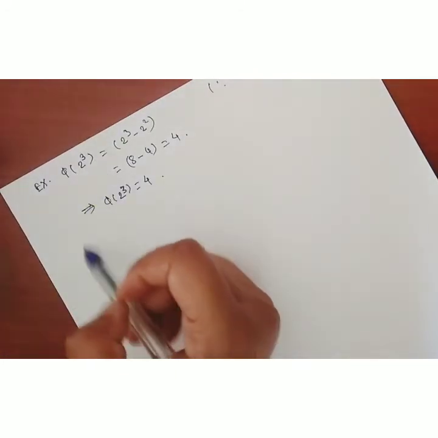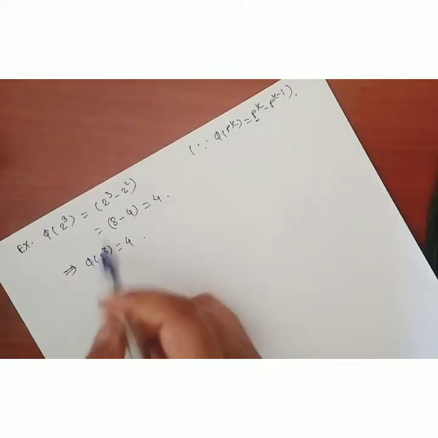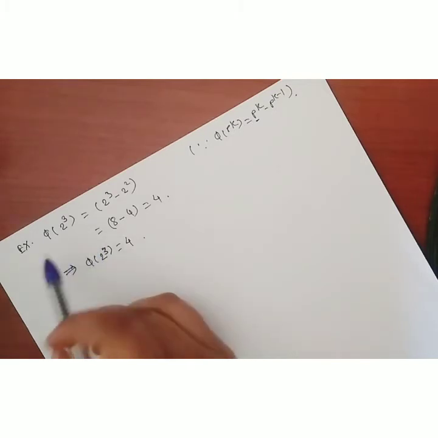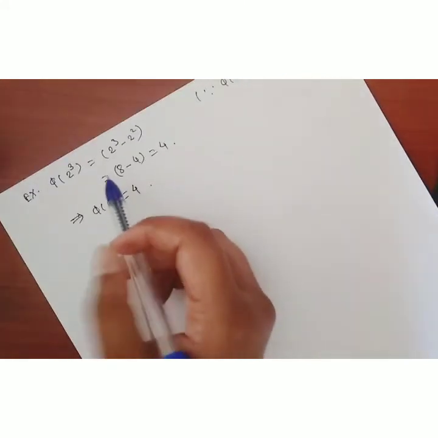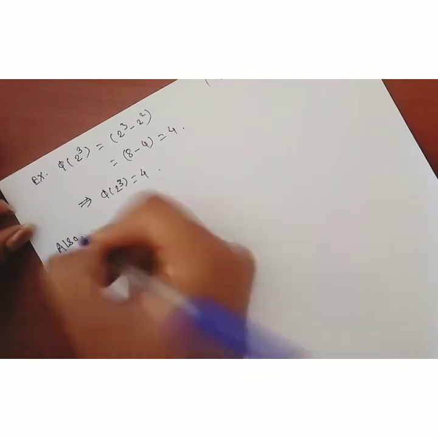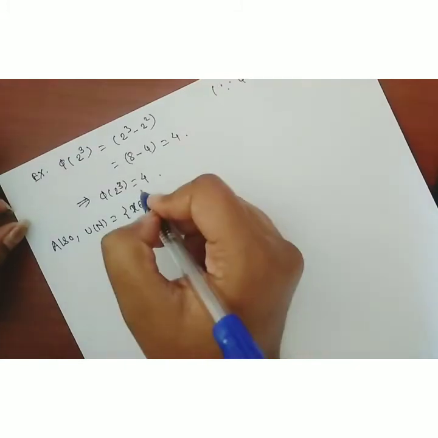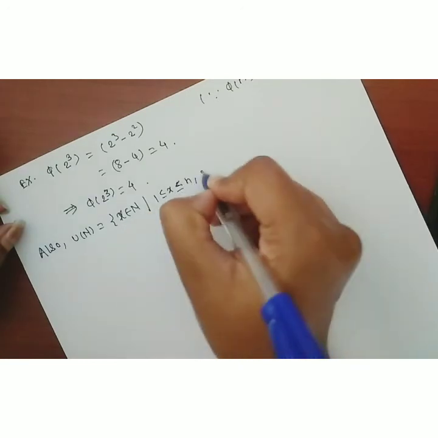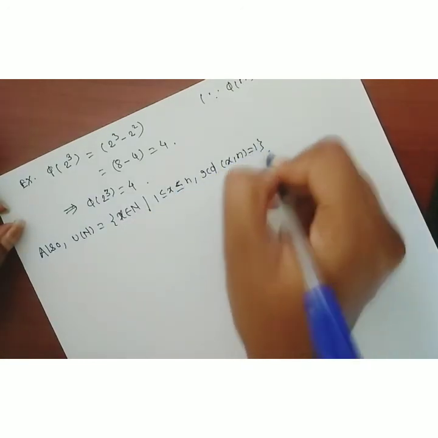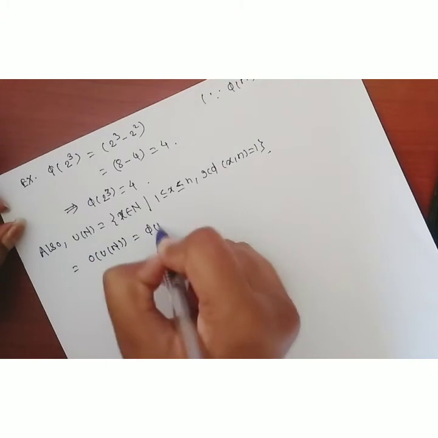In this way Euler's phi function should be found out. If we are given any number and we have to find the value of phi of n, we can use this formula, or we can count, because it is nothing but those elements less than or equal to that number n whose GCD with that number is 1. Now, also we know what U of n is. The set U of n is the set of all those x, 1 less than or equal to x less than or equal to n, such that the GCD of x with n is equal to 1. This implies the order of U of n is equal to phi of n.